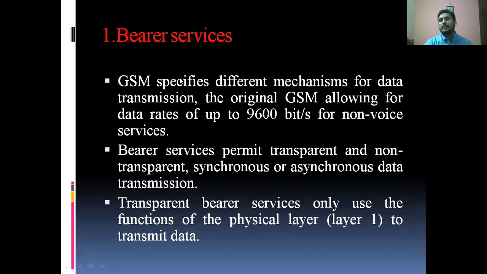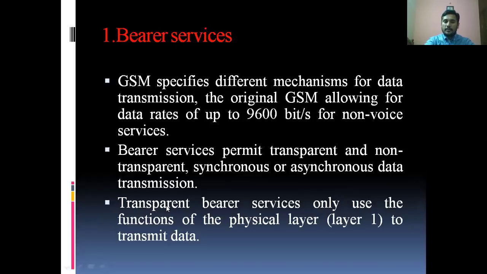GSM specifies different mechanisms for data transmission. Not only a single mechanism, it offers many mechanisms for data transmission. The original GSM allowed data rates up to 9600 bits per second for non-voice services. Here the bearer service permits transparent and non-transparent, synchronous or asynchronous data transmission.